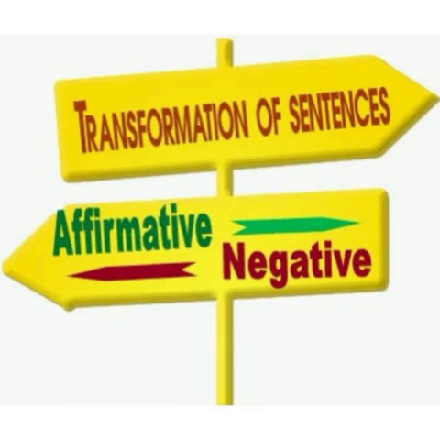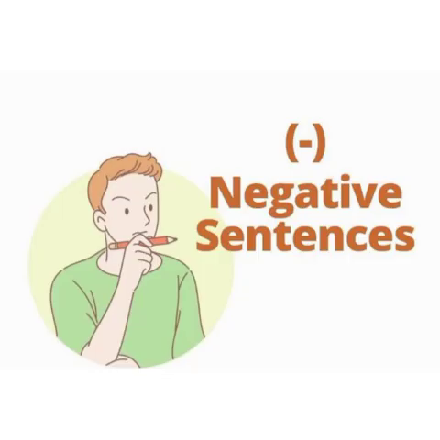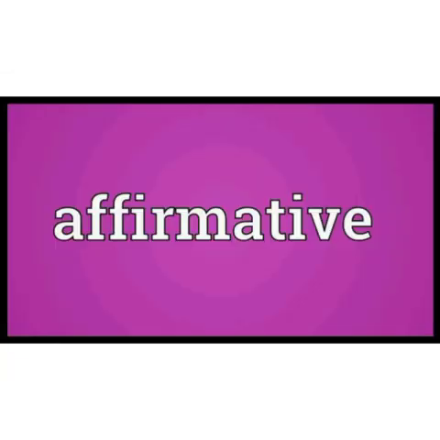So now we go to the next type of sentences. This sentence type is a little bit different. Here I am going to give you a negative sentence and you need to make it affirmative. But there is a tip given for that.